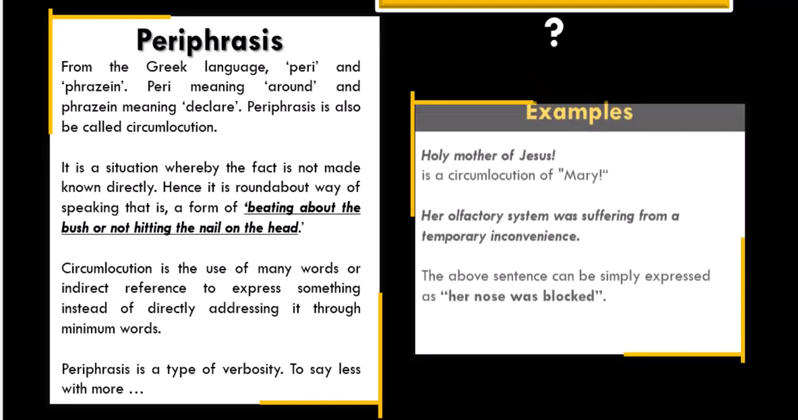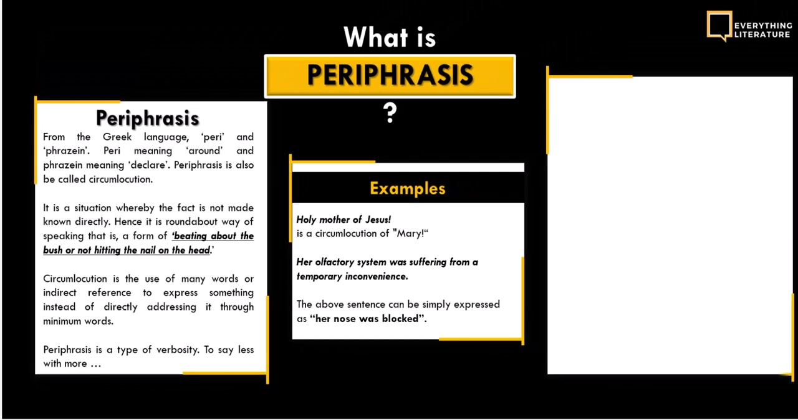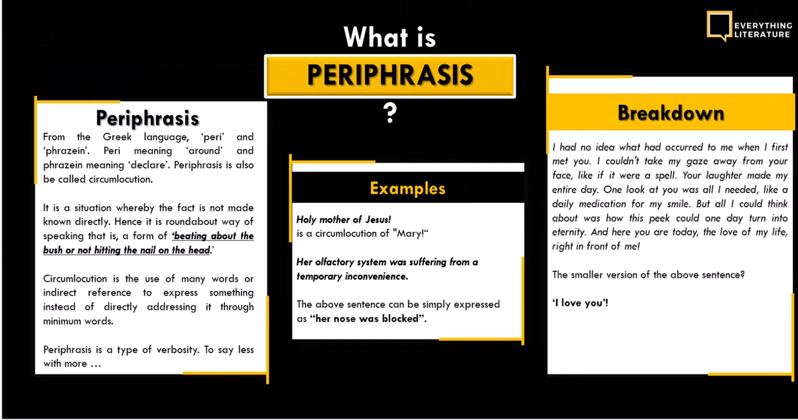Examples: Holy Mother of Jesus is a circumlocution of Holy Mary, or simply Mary. Our olfactory system was suffering from a temporal inconvenience. The above sentence can simply be expressed as: my nose was blocked. So the whole olfactory system is just a description of nose, and suffering from a temporal inconvenience is just telling us that the nose was blocked. Okay, so let's have a thorough breakdown of this.